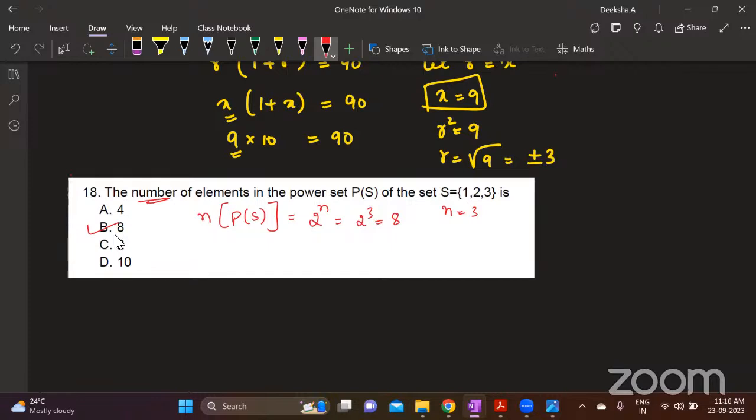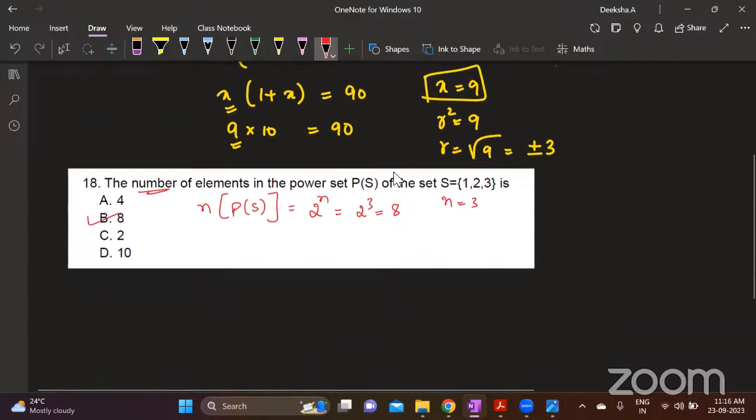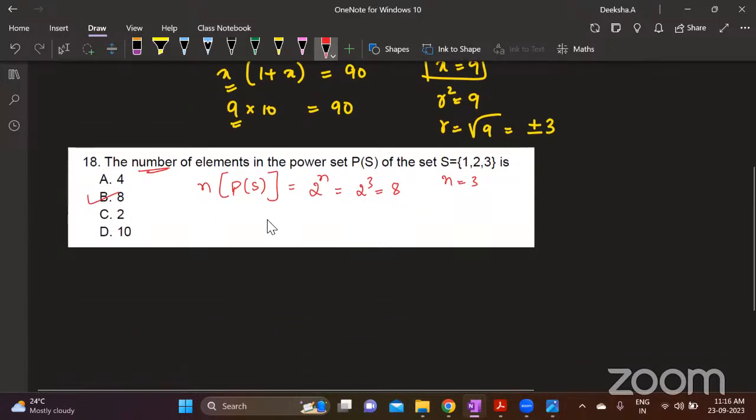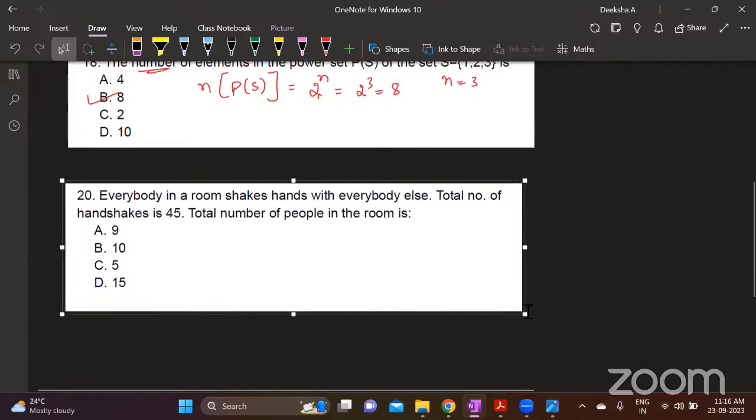So in the first section of 60 questions, every question does not require 1 minute time. Maybe this question might have taken you 1 minute for solving, whereas this question literally requires only 10 seconds, because the moment you know power set is 2 power n and you know what is n, you will be able to write what is 2 power 3. So power set is 2 power 3, 8. So if you can solve the questions quickly, you'll have plenty of time to solve the lengthy questions. Okay, next one.